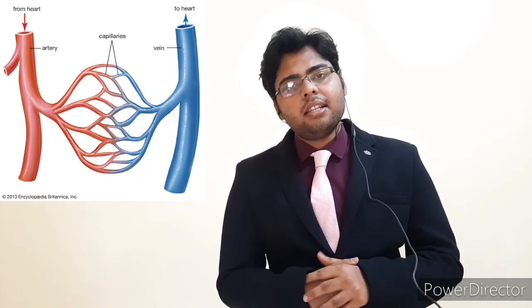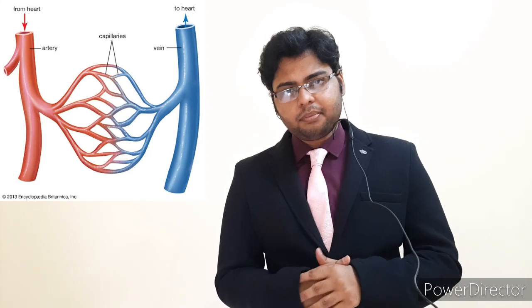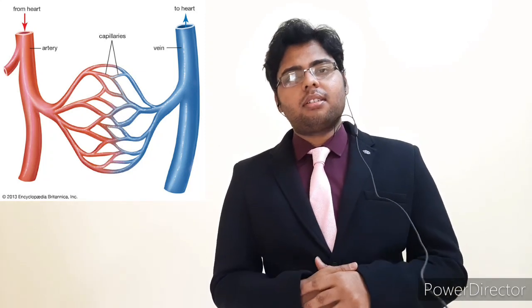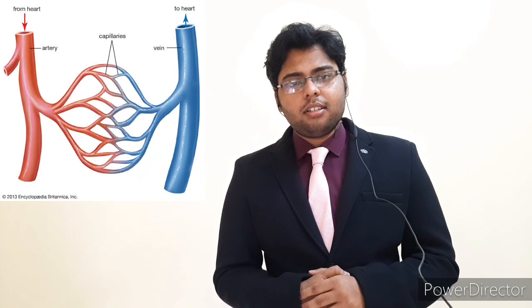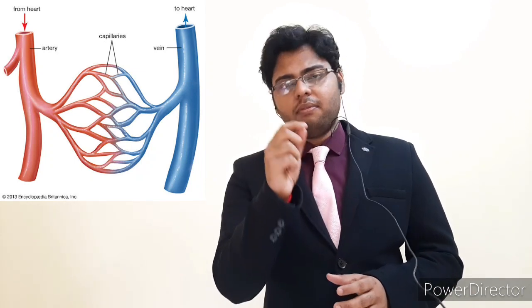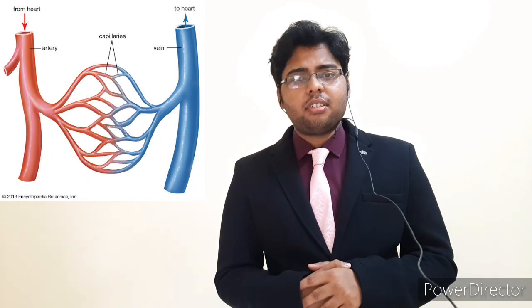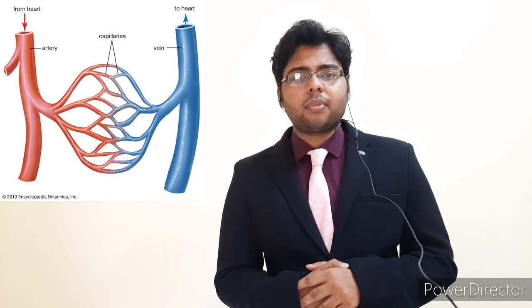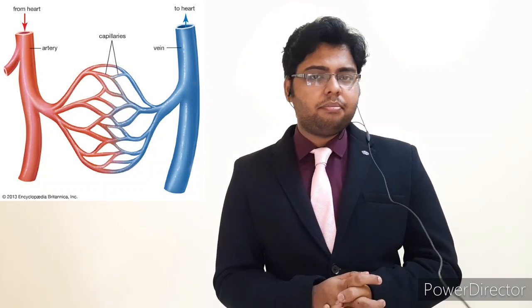Both veins contain oxygenated blood towards the heart. Now coming to capillaries. Capillaries are blood vessels with a diameter of around 5 to 10 μm. They are the smallest blood vessels in the circulatory system. So these are the three blood vessels which carry blood.